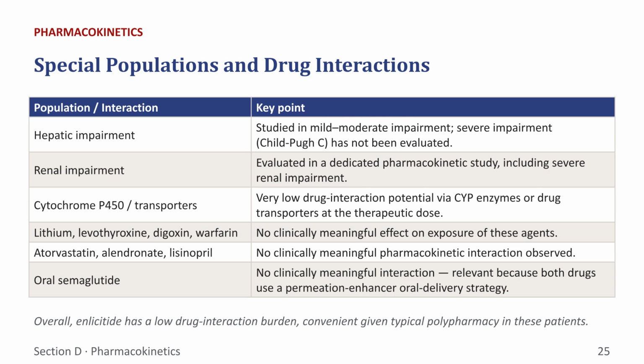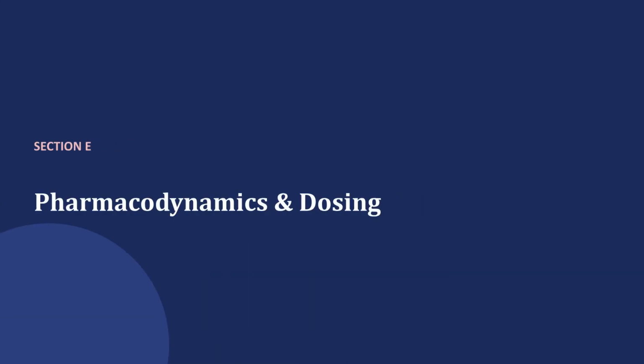Finally, Enlicitide has a low burden for drug-drug interactions. This is a significant clinical advantage for the patient population, who are often managing multiple comorbidities and complex medication regimens. We now move to Section E, pharmacodynamics and dosing. This section outlines how Enlicitide functions to lower cholesterol and provides key administrative guidelines.